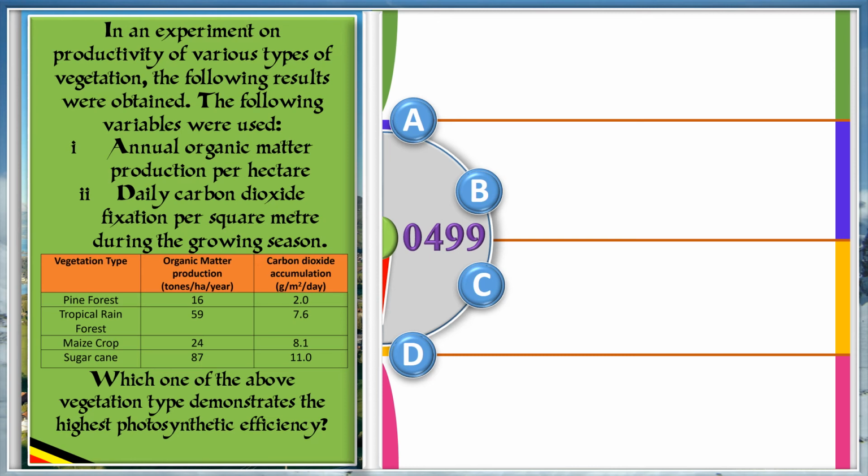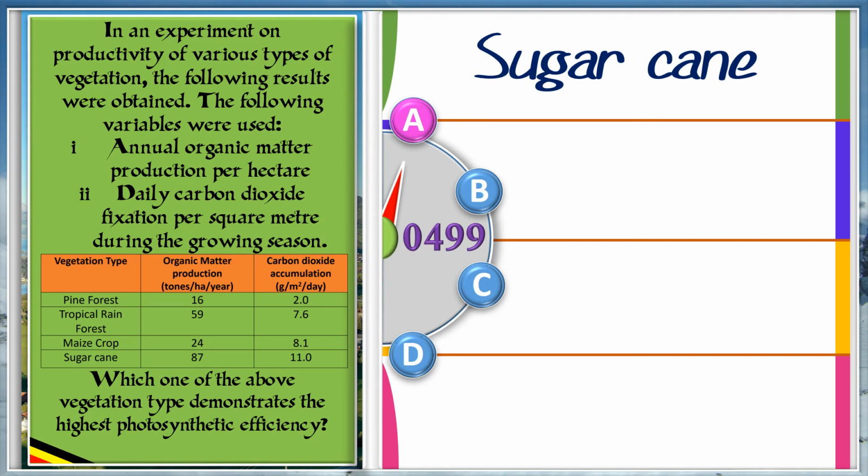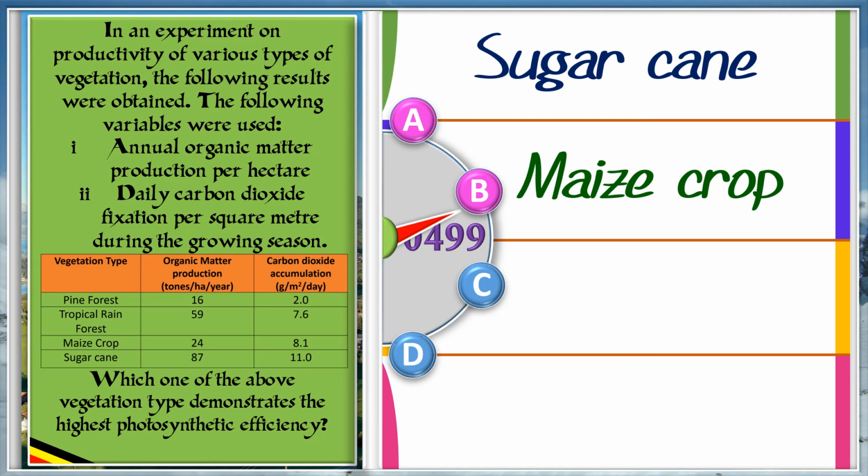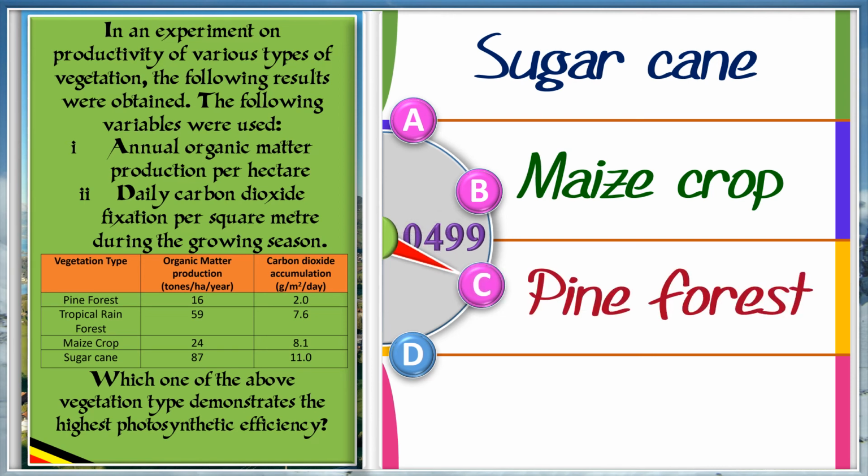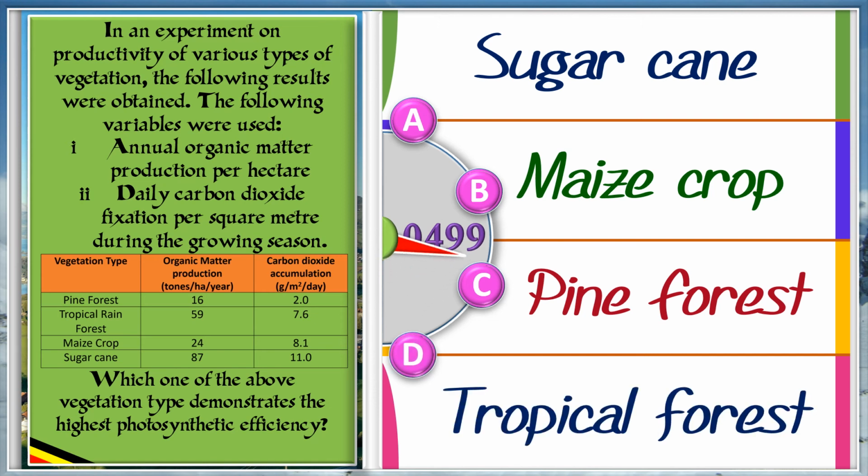Which one of the above vegetation types demonstrates the highest photosynthetic efficiency? A. Sugarcane. B. Maize crop. C. Pine forests. D. Tropical forests. And the answer is A. Sugarcane.